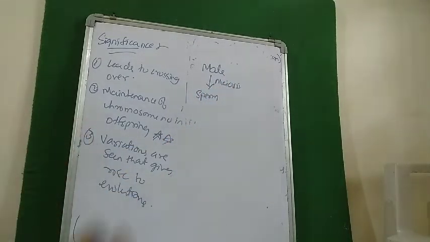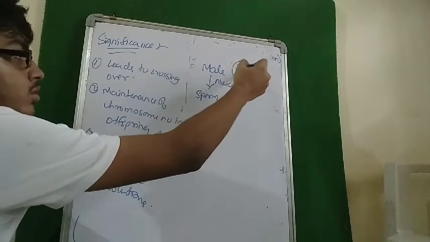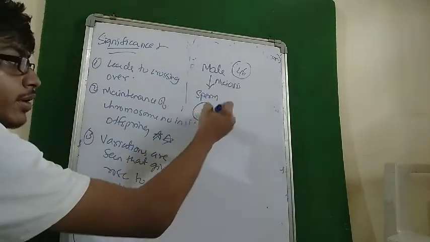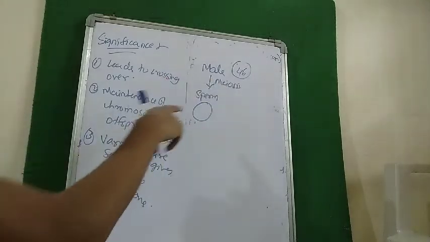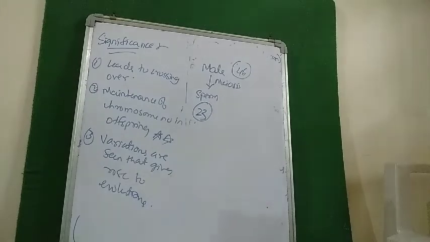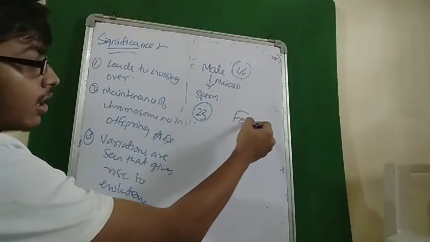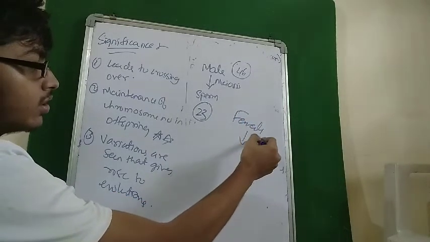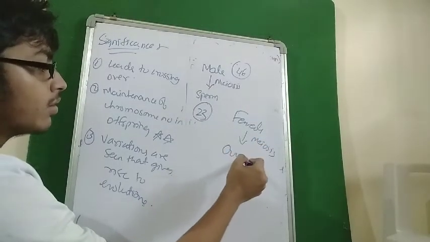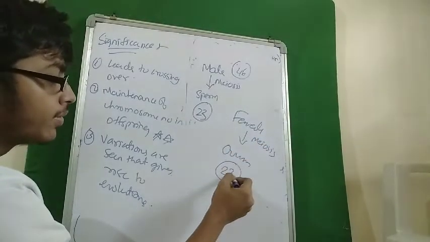A male has 46 chromosomes, undergoes meiosis, and the number of chromosomes in sperm would be 23. Similarly, a female undergoes meiosis and would produce ovum. The number of chromosomes in ovum would be 23.